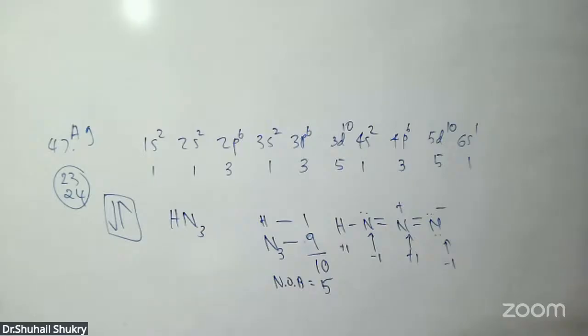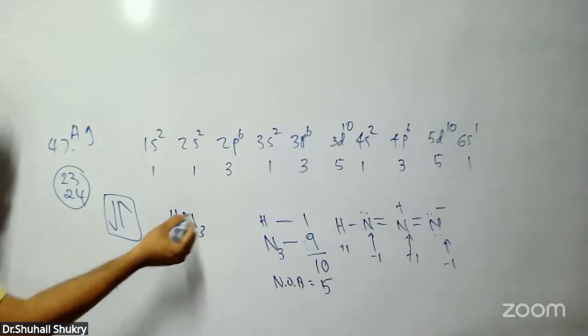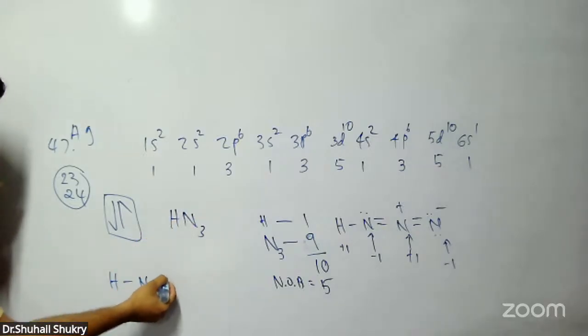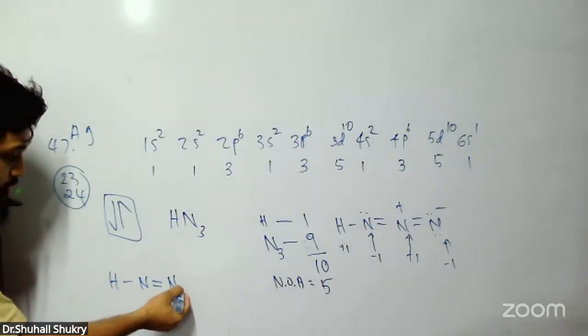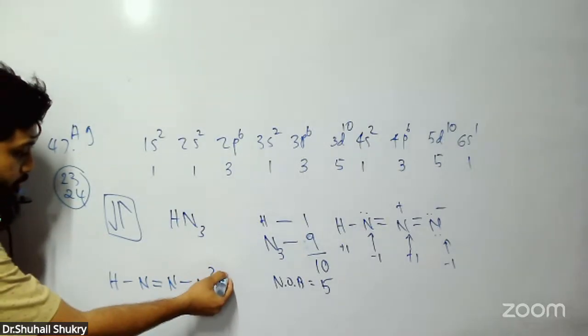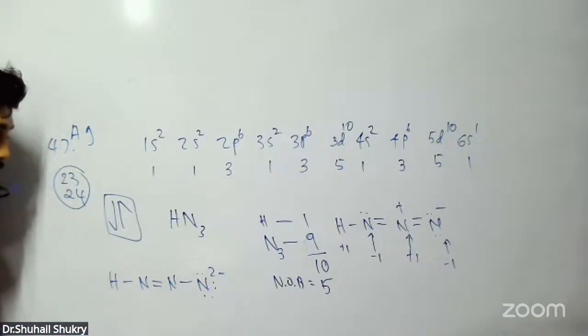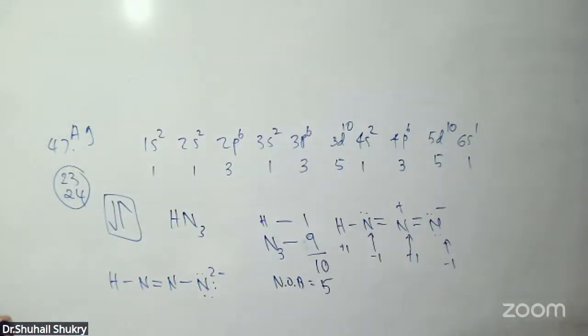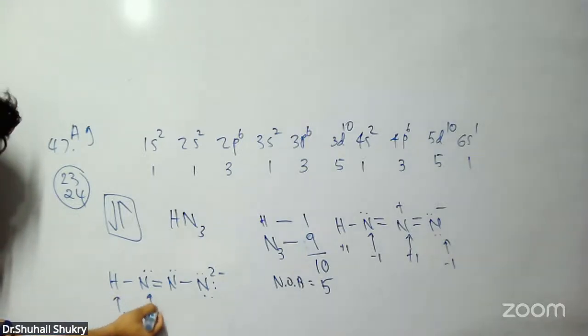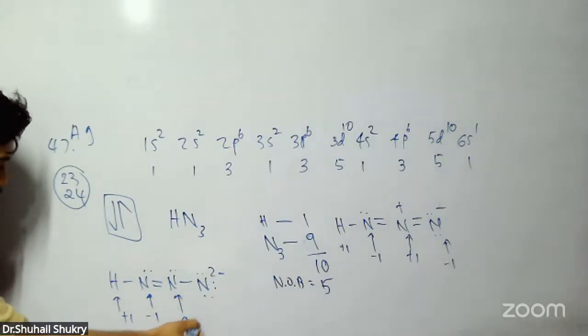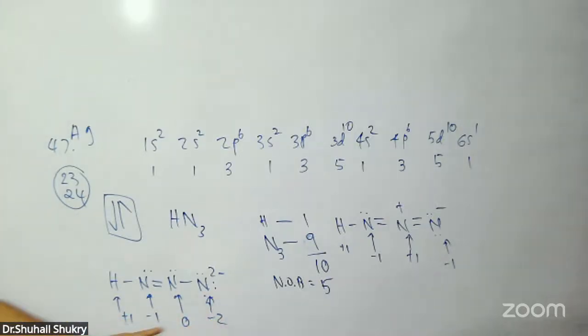That is for the Lewis structure. I think this is the best Lewis structure you can draw for this. If the Lewis structure is this, then what you're telling is true. But this is an unstable Lewis structure. If the Lewis structure is this, hydrogen has +1, this nitrogen has -1, this nitrogen has 0, this nitrogen has -2. This one you got right.